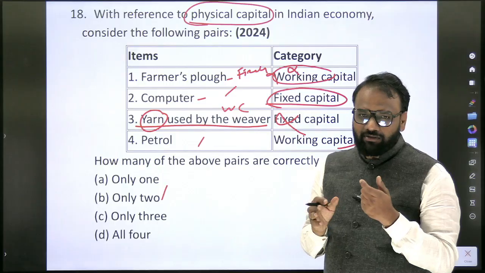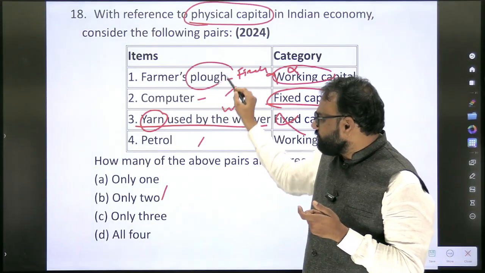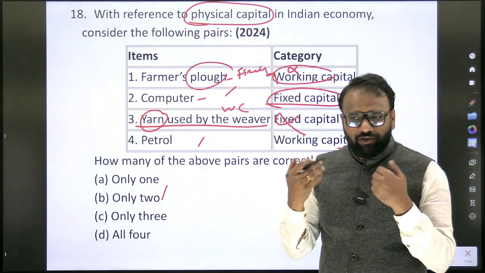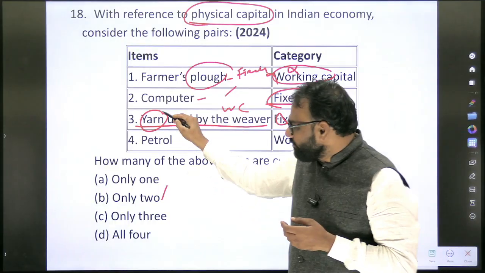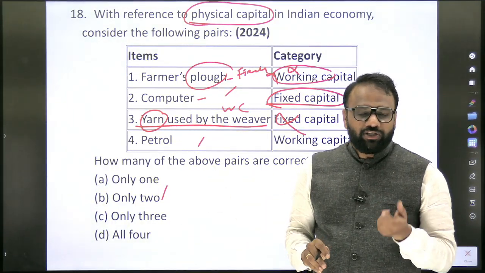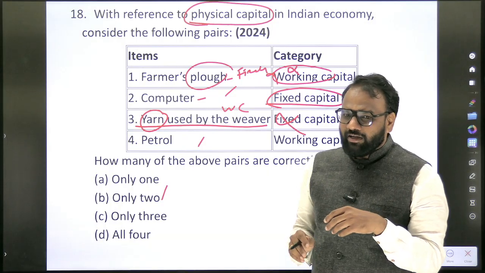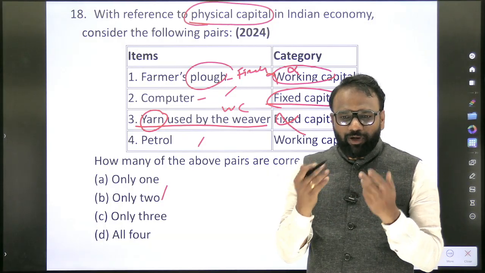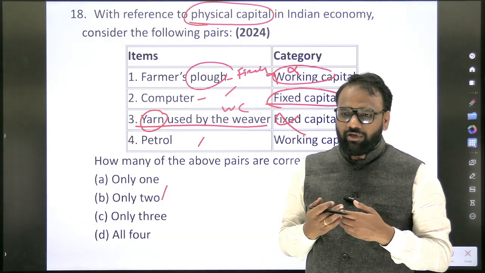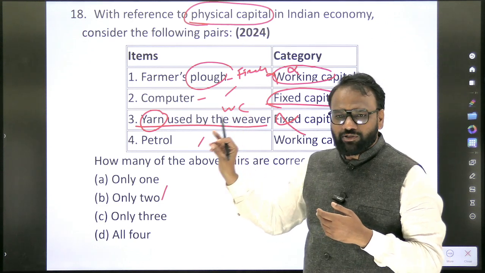But here, if we can generate more examples, at least in the examination we need to understand the basic terms. What is the meaning of plough itself? If we don't know, then it will be difficult for us to answer. If we don't know the meaning of yarn, then it will be difficult to answer. So here it is based on vocabulary. If we don't have the basic vocabulary, then we may know the answer but will not be able to answer it because we have not understood the question itself. Understanding these terms is equally important.